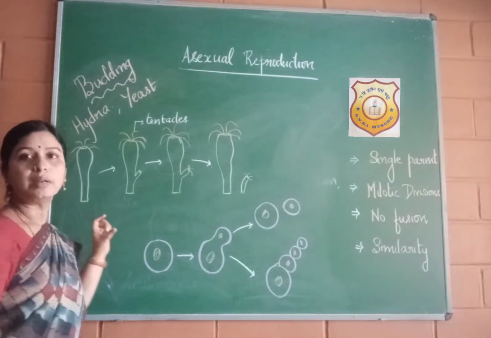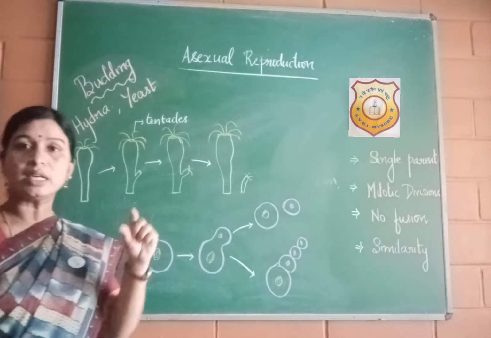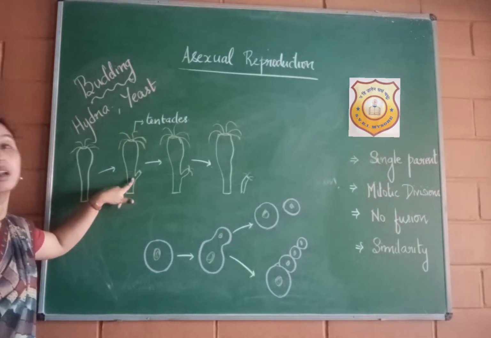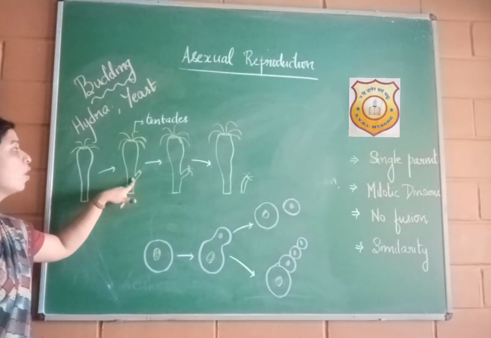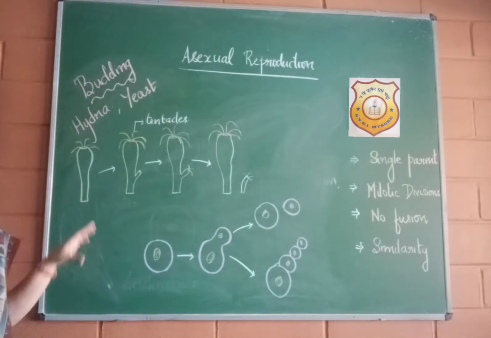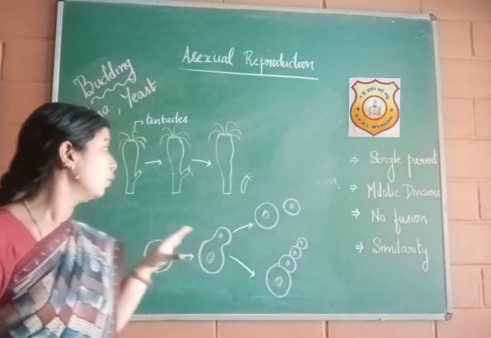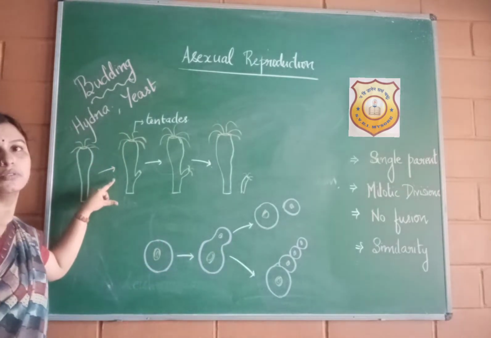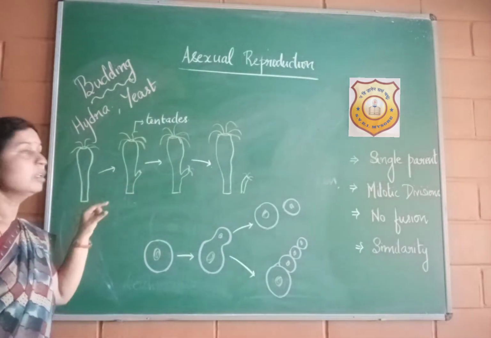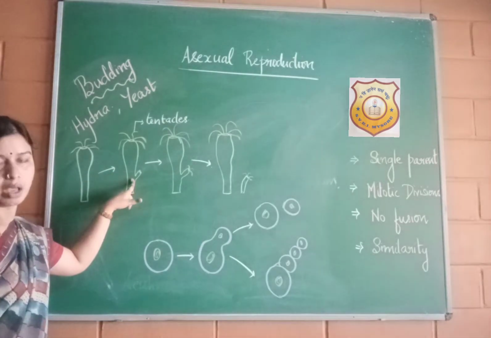So in a certain part of the organism, a small outgrowth called a bud emerges out of the body. In organisms like hydra, at a certain part of the body, a small outgrowth called bud comes out.